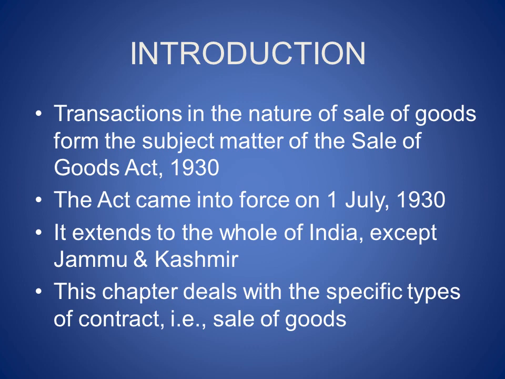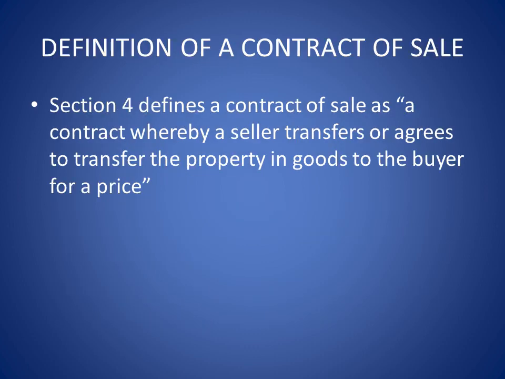The Act came into force on 1st July 1930. It extends to the whole of India except Jammu and Kashmir. This chapter deals with specific types of contract. Okay. Now, definition of a contract of sale.